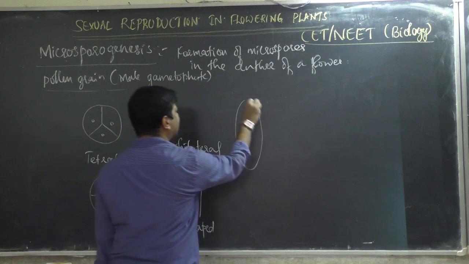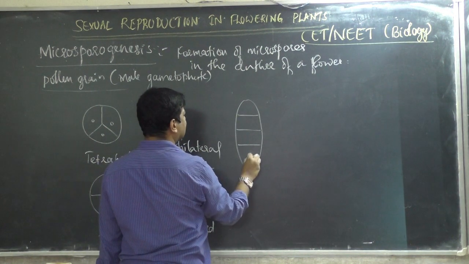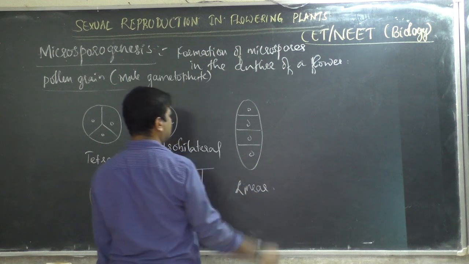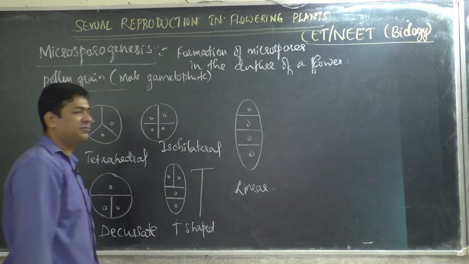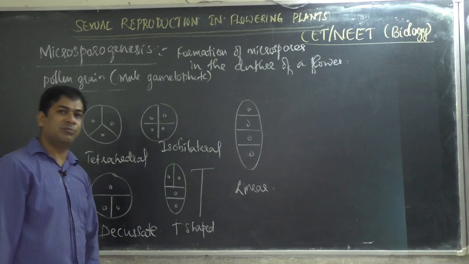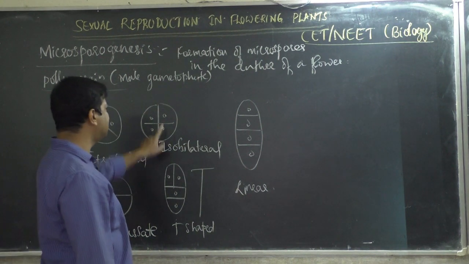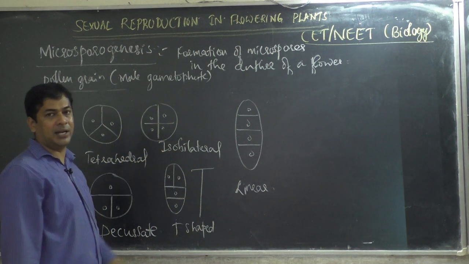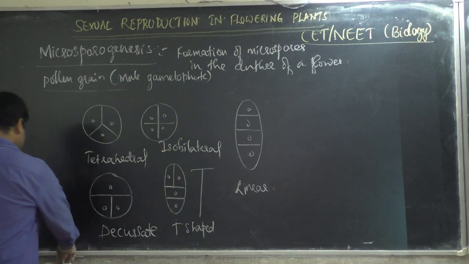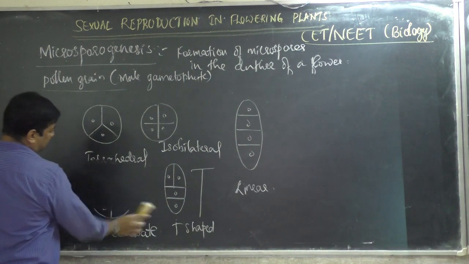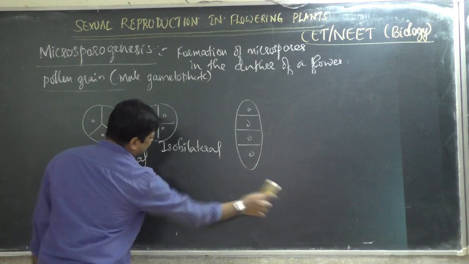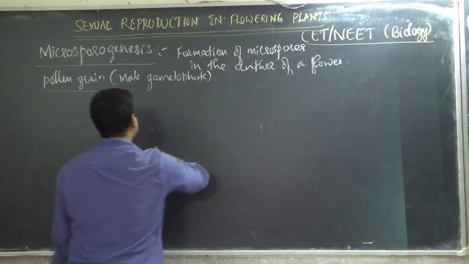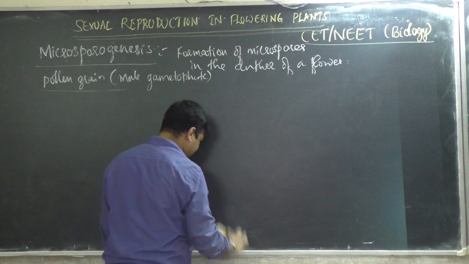If all the cells are arranged in 4 layers like this, 1, 2, 3, 4, then it is linear pollen grains. So if a shape is given with 4 options, and asked what type of pollen grain this is, if all 4 cells are the same, then it is isobilateral. These are the types of pollen grains. I thought you should know this. They don't ask this deep, but having knowledge is not a waste. It is good only.